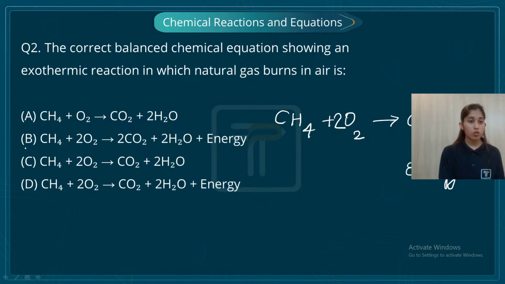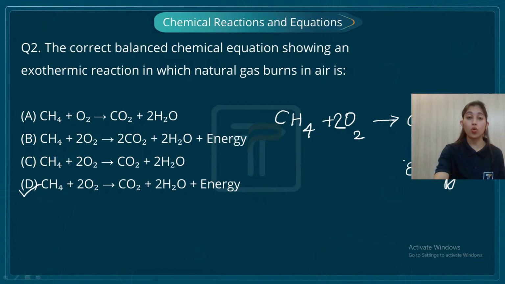Let's see. CH4 plus twice of O2 gives you twice, no, we are not getting two molecules of CO2. So this one is not the reaction. Now, this one is not the reaction because here it is not showing energy being liberated, since it is an exothermic reaction, so energy is liberated. So what is the correct option, students? D is the correct option. CH4 plus twice of O2 gives you CO2 plus twice of H2O plus energy, right?